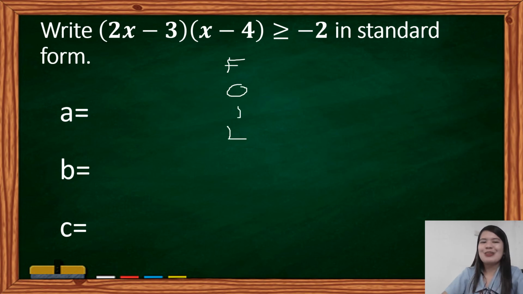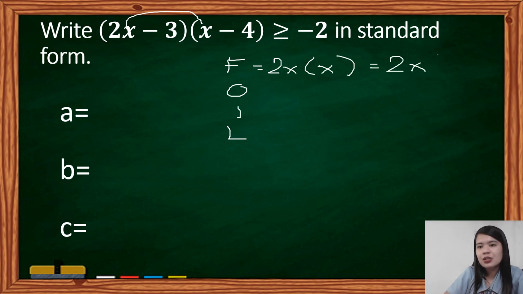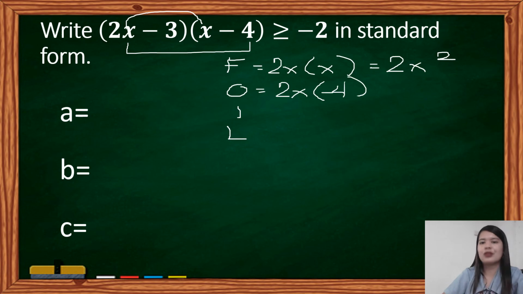Yan. So, let's start. F, the first. Anong una? 2x times x. 2x times x will give us 2x squared. Okay, next, outer. 2x times negative 4, yung nasa labas. So, we have 2x times negative 4 is equal to negative 8x.